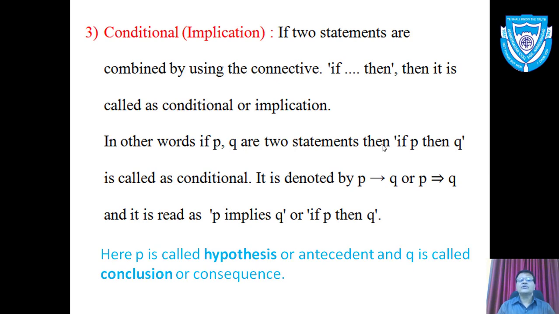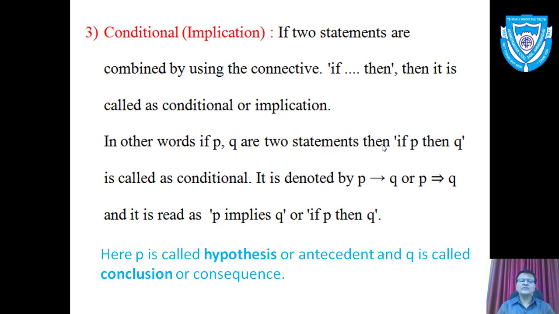Now the third connective is conditional. Another name for conditional is implication. If two statements are combined by using the connective if then, it is called a conditional or implication. If the connective if then is used, then that compound statement is called a conditional statement or implication. We read implication as P implies Q and this is the symbol for P implies Q.